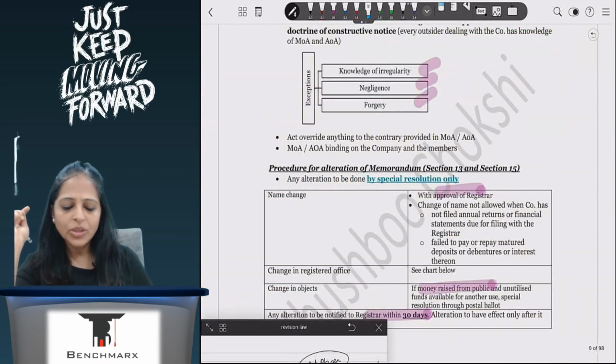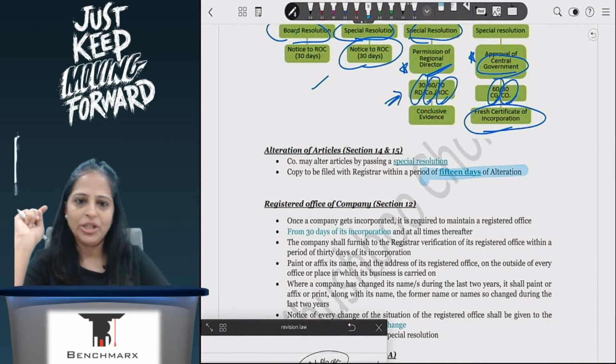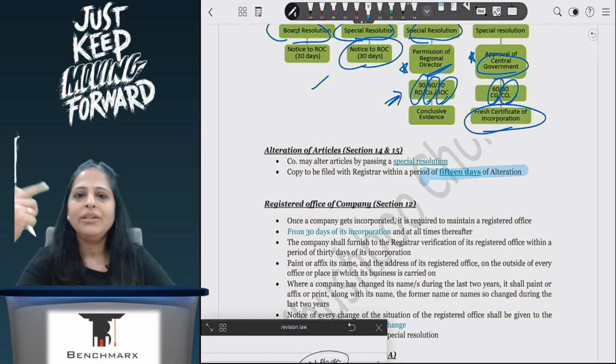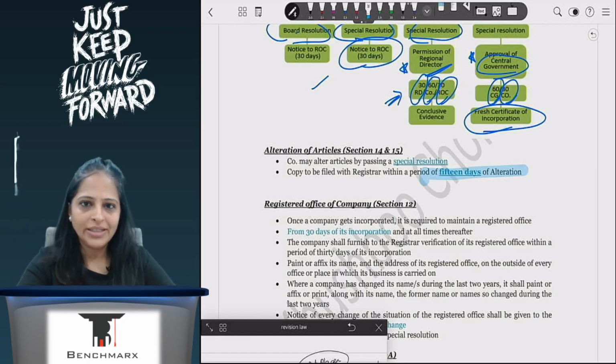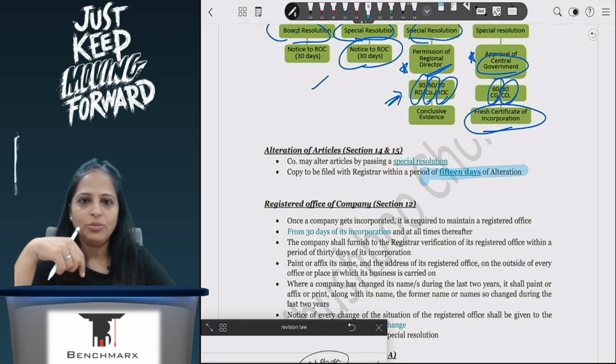Now once I have formed the company, once I have got the certificate of incorporation, in my memorandum I have only mentioned the state. I have not mentioned the full address. So now I have to give them the full address, saying, okay, this is my full address. When I'm giving the full address to the registrar, I will have to give it within a period of 30 days from the date of incorporation.